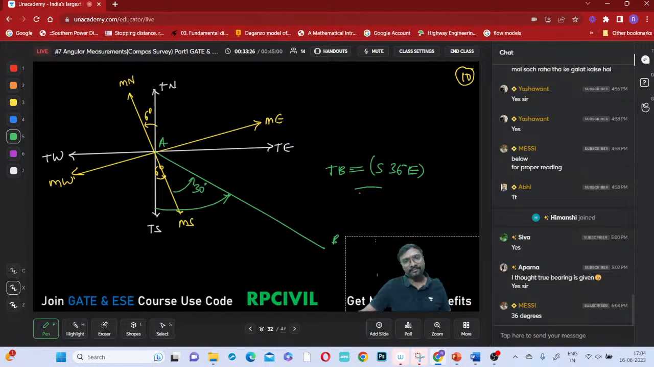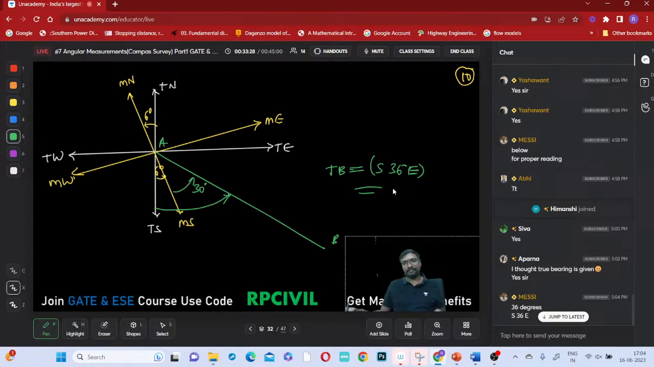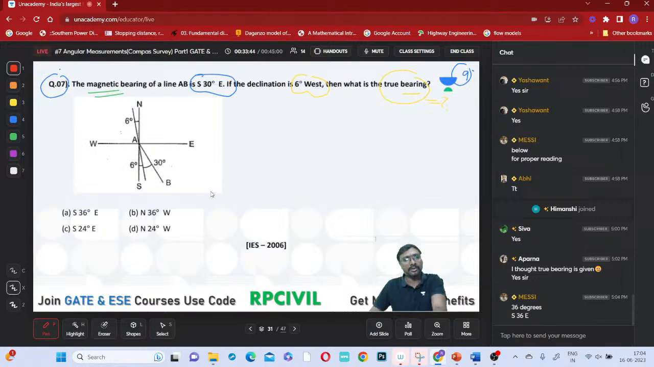Is it clear? Koteshwar, is it clear? You have to be careful, the true bearing you are asked to identify. So here it is like this. This 30 degrees is your magnetic bearing. This is your true bearing: this 30 degrees plus this 6 degrees. It is again between south and east, so southeast. Which one is the correct answer? Option A will be the correct answer, right?